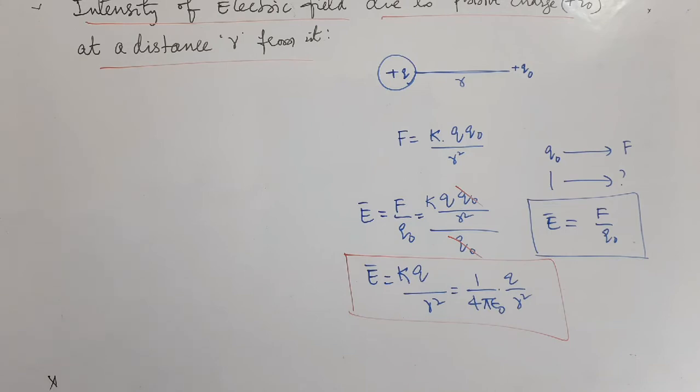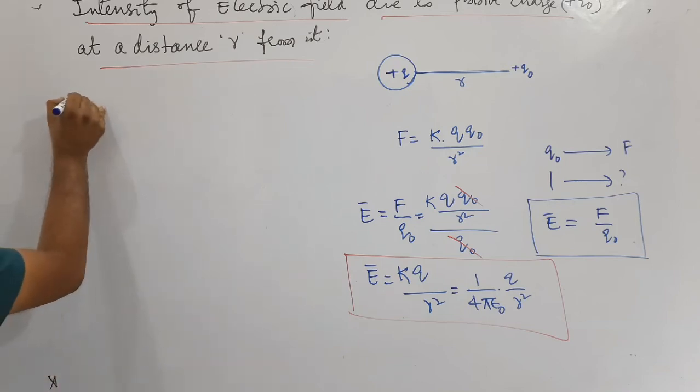We can write this as the intensity of electric field or the strength of the electric field, which we define here.